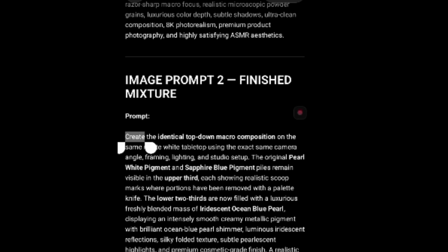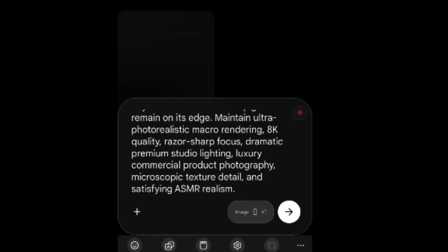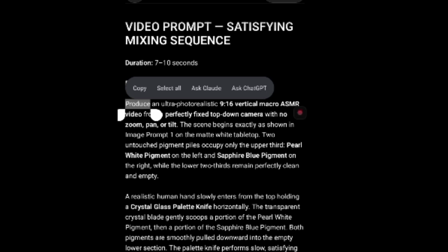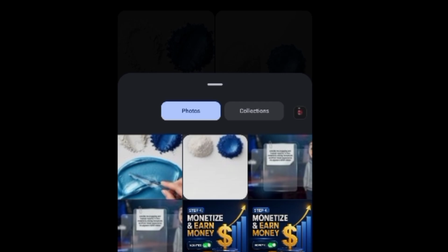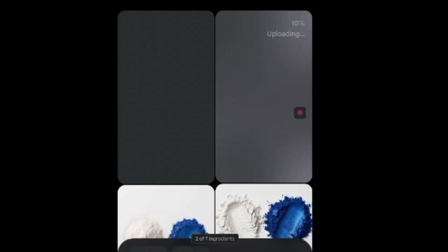There, select Nano Banana Pro and choose the size you want. Then copy your second prompt and generate the images. Once your 2 photos are ready, copy the video prompt. Select Video, then select Omni. Upload your photo and prompt, and this is the final result.